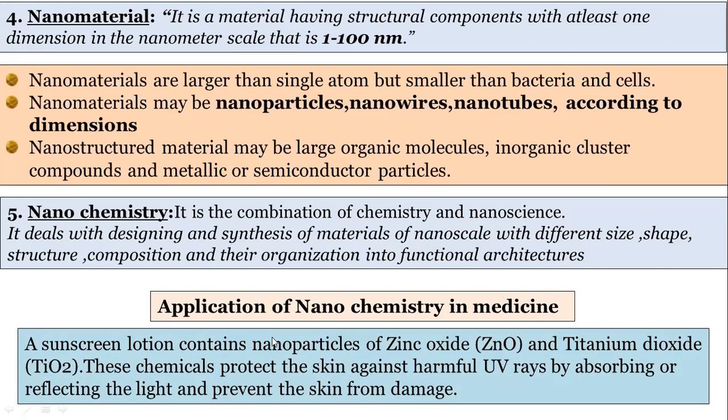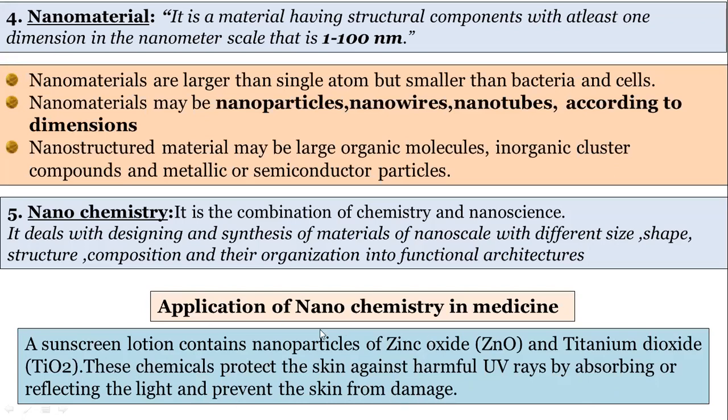All of you, or some of the pupils, are using sunscreen lotion. A sunscreen lotion contains nanoparticles of zinc oxide and titanium dioxide. If you see the contents on the sunscreen lotion bottle or tube, it is clearly written, it contains zinc oxide and titanium dioxide. These are the nanoparticles. These chemicals protect the skin against harmful UV rays by absorbing or reflecting the light and prevent the skin from damage.